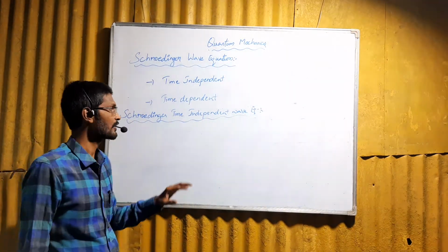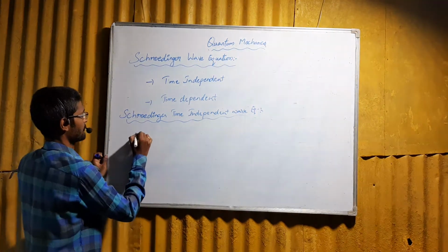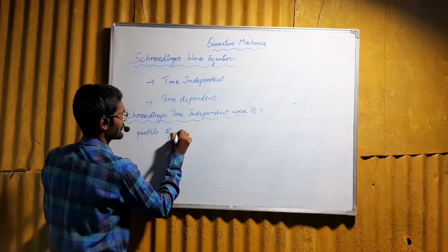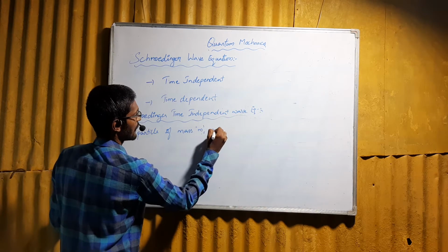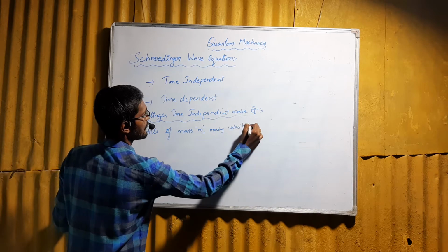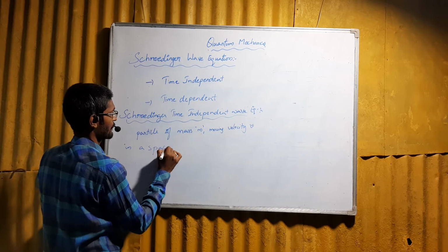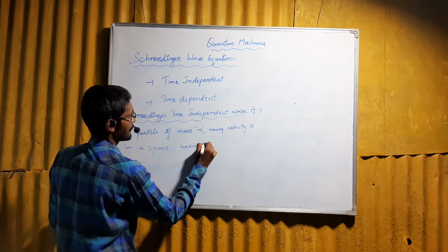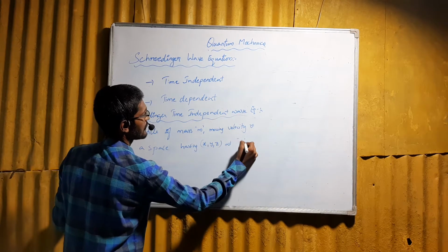Now, in order to derive the Schrödinger time independent wave equation for a particle, let us assume a particle of mass m moving with velocity v in space, having coordinates x, y, z at a time t.